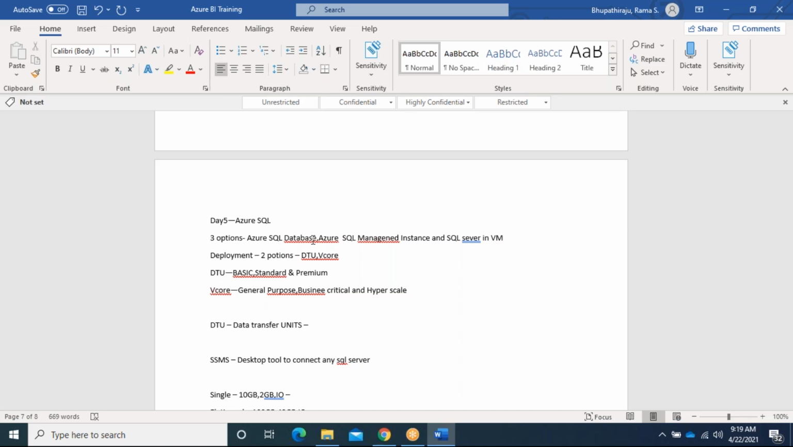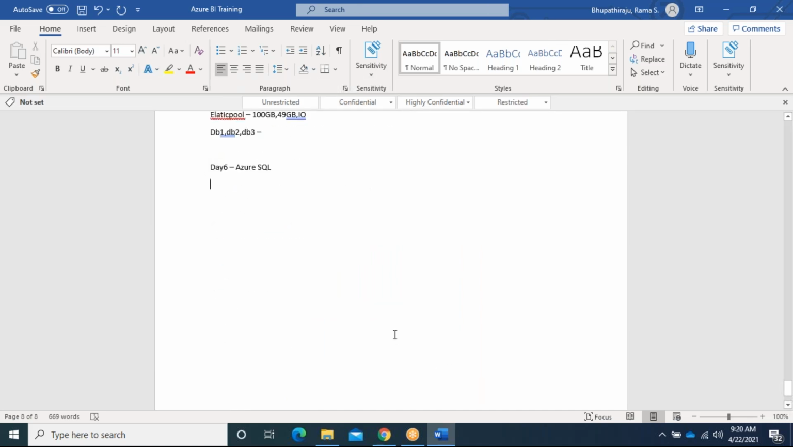Another important option is elastic pool. What do you mean by elastic pool? It is the shared resources provided by Microsoft when we configure the Azure SQL database. Clear so far?